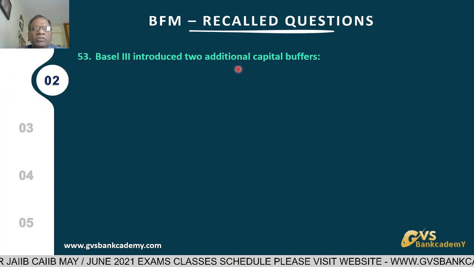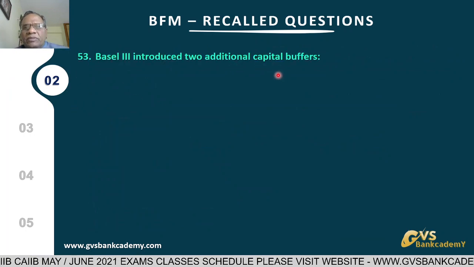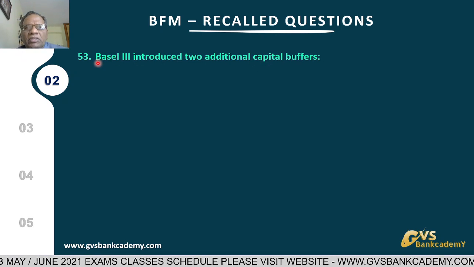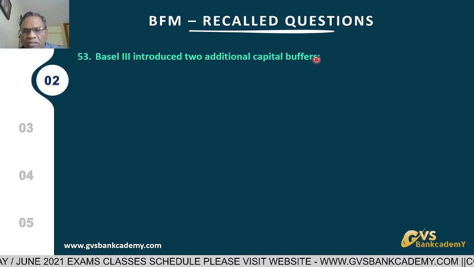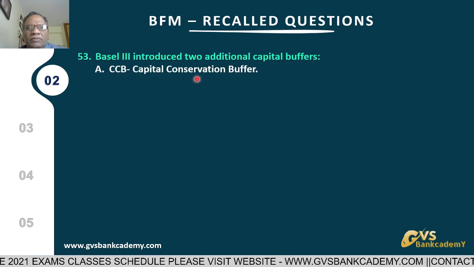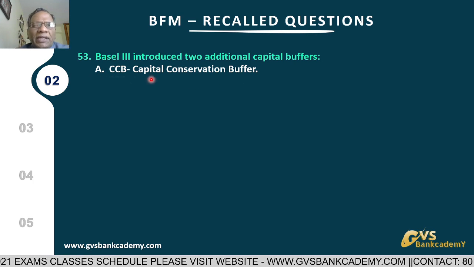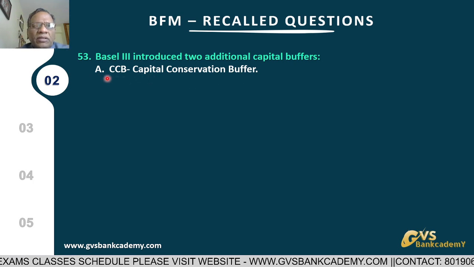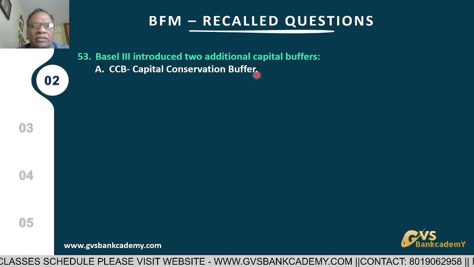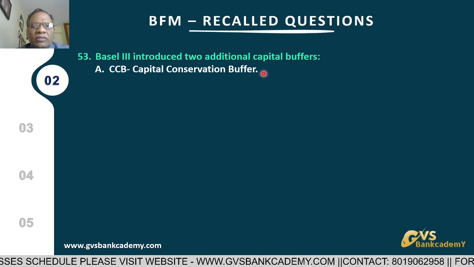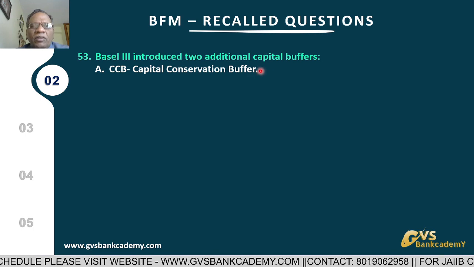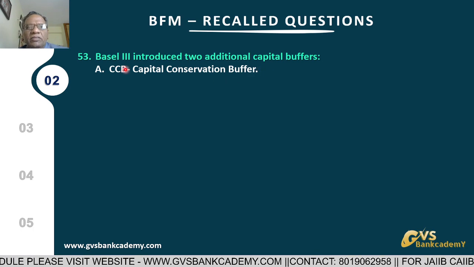Basel III has introduced two additional capital buffers. These are the changes introduced under Basel III. One is the capital conservation buffer. This is mandatory for all banks. As for this capital conservation buffer, in India, RBI insisted that banks create 2.5% of risk-weighted assets in the form of common equity tier 1 capital. This is mandatory for all.